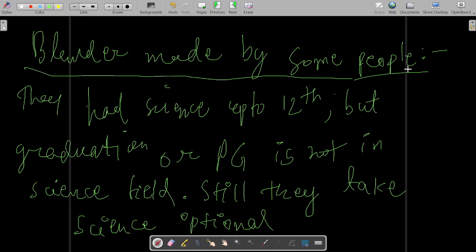In every optional, even if you go for Hindi literature optional, some people will tell you, अबे ये ऑप्शनल क्यों लिया बे तूने, इसमें तो मार्क्स ही नहीं आते. Some people will always say all those things, that in this subject you don't get marks. In every optional people will say that. So never go into all those stuff, that this particular optional you should not take, that particular optional you should not take.